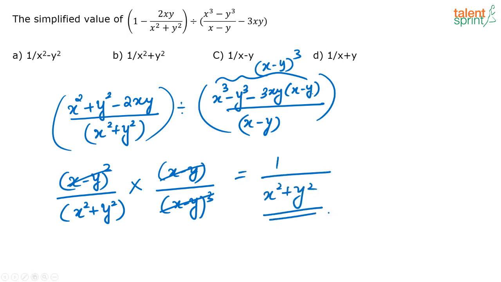That's all. So Anubrat, Grishma, Vishnu, all of you are giving Shreyasi. Correct answer is option B, 1 by x squared plus y squared. Okay, very easy question on algebra.